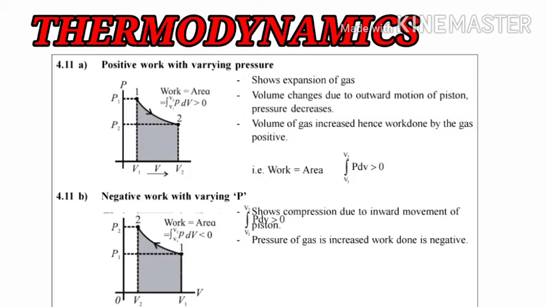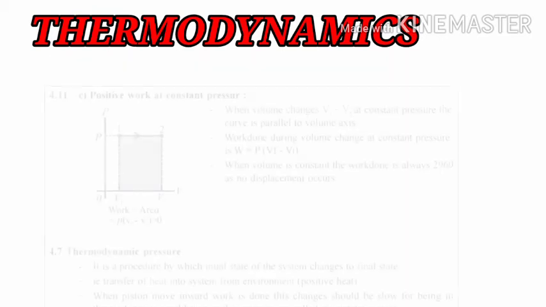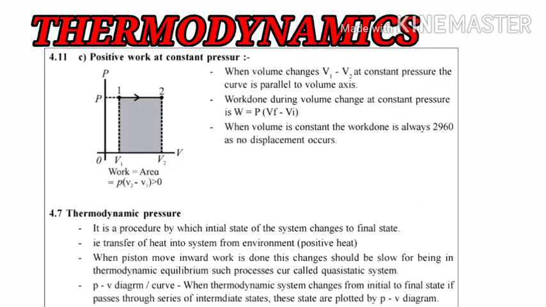So students, these are the parts we have covered as the positive work with varying P and negative work with varying P. The next process we will see: now students, we will study the positive work at constant pressure.